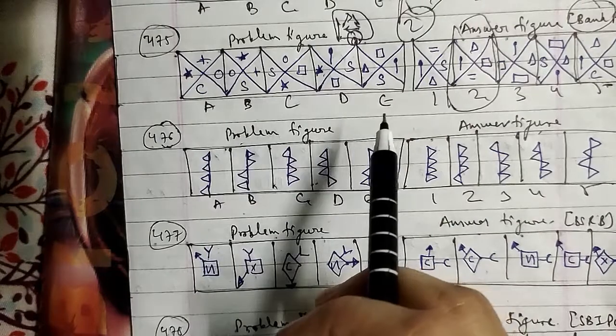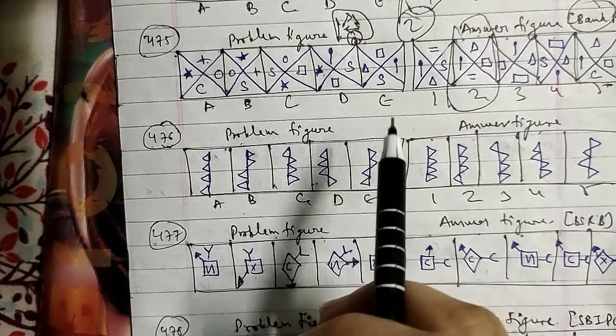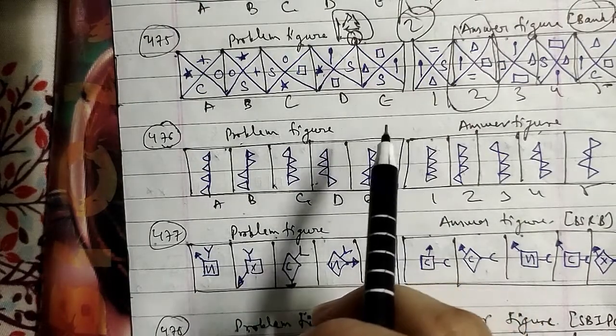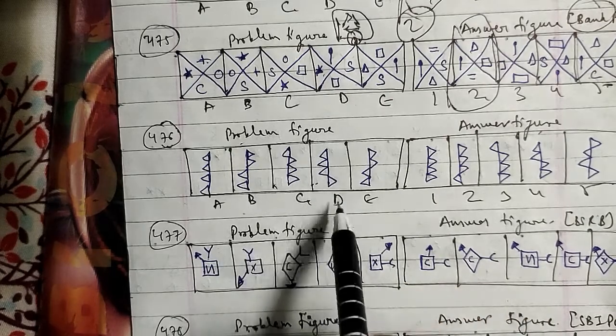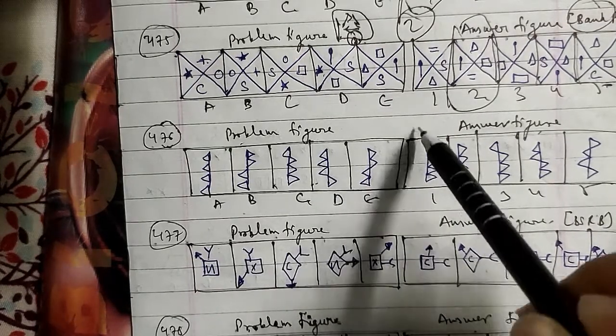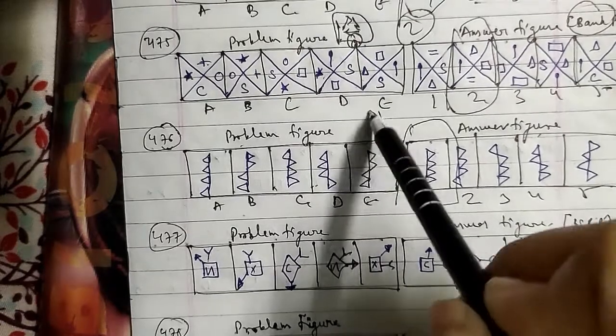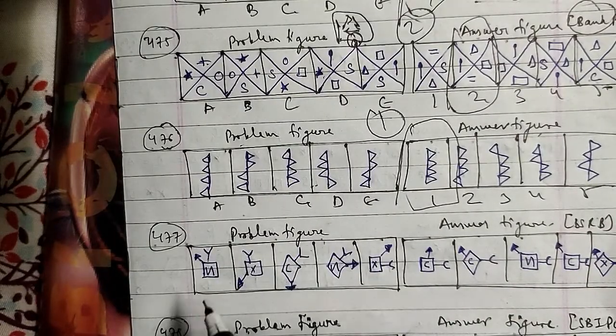So the third and fourth step triangles will be laterally inverted as well. So after the E figure, we will have the first figure, which will be the right answer for this question here.